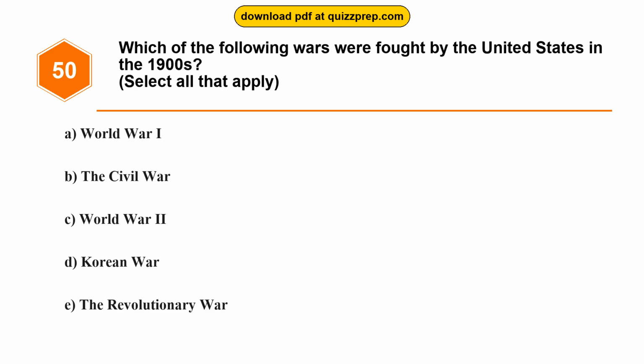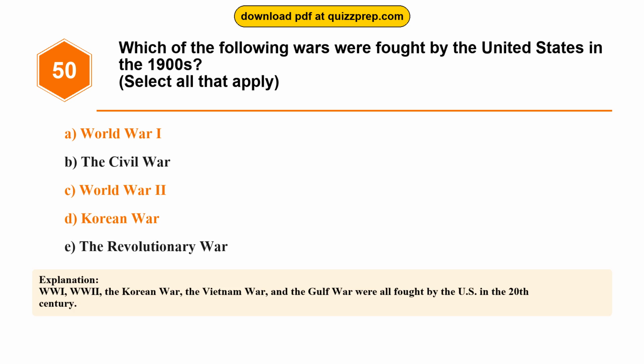Question 50. Which of the following wars were fought by the United States in the 1900s? Option A, World War I. Option B, the Civil War. Option C, World War II. Option D, Korean War. Option E, the Revolutionary War. The correct answers are options A and C and D. World War I, World War II, Korean War. WWI, World War II, the Korean War, the Vietnam War, and the Gulf War were all fought by the U.S.